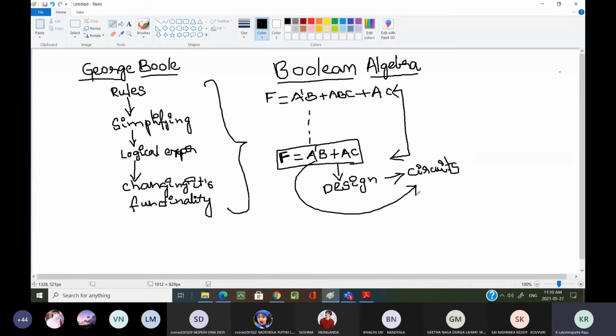The circuit complexity of whatever circuits you are designing will decrease.